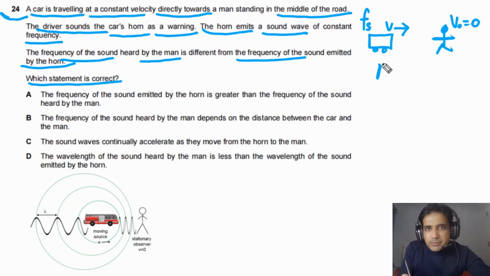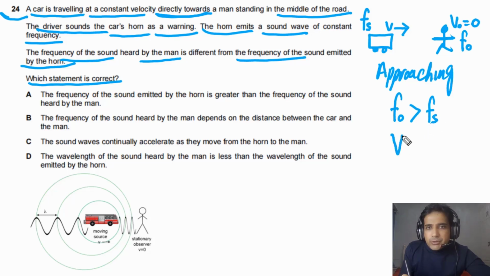As this car is approaching, you need to understand it is moving directly towards the person. So the car is approaching the observer. If the car is approaching the observer, the observed frequency of the sound by this person will be greater than the frequency of the sound produced by the source.